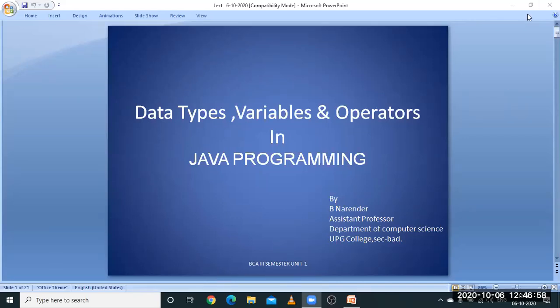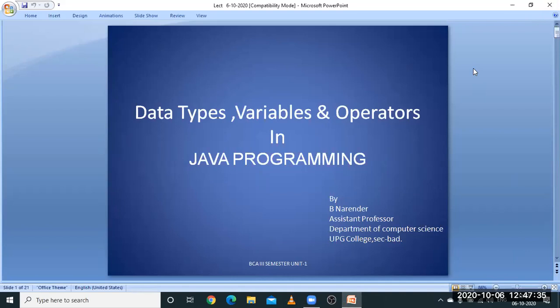because data types are meant for handling the data. Any kind of application needs data to be processed. So similarly, Java applications also need data to be processed. So to hold or to address those data and process the data, we need basic data types which are available in Java programming. So every programming language has this data types topic. Now in Java, we are able to see this one also.